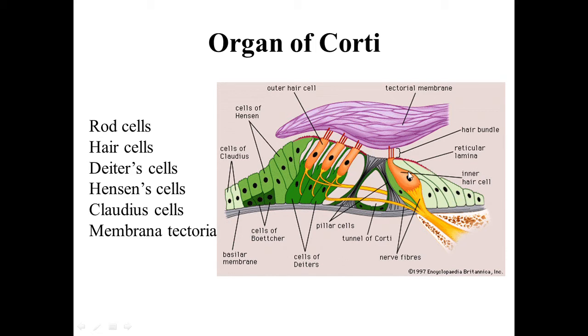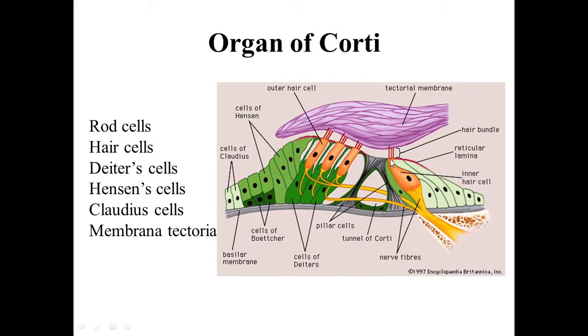Now both these inner and outer hair cells have stereocilia. They show stereocilia on the apical surface, and these stereocilia are embedded in a gelatinous membrane, which is called the tectorial membrane or membrana tectoria.